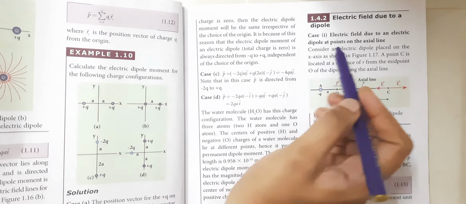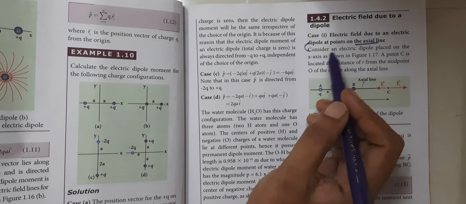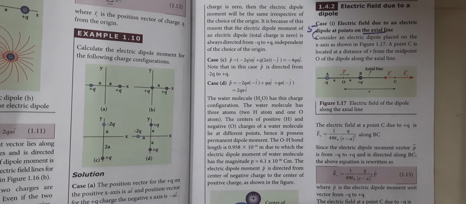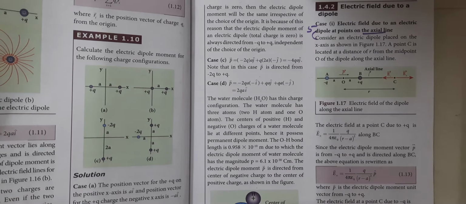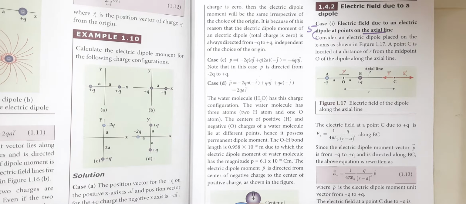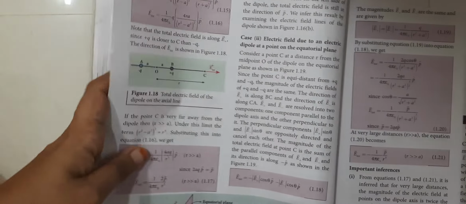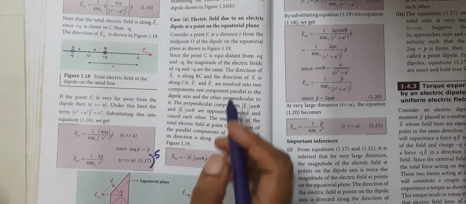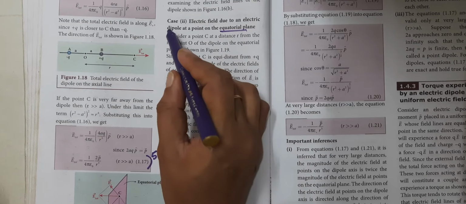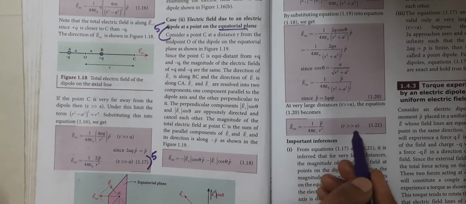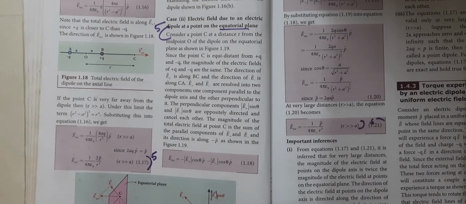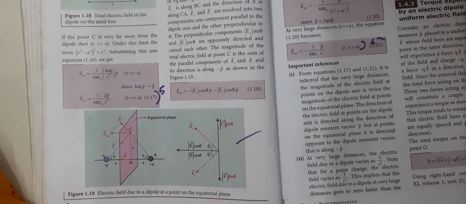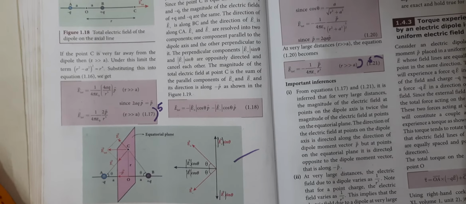So page number 23, first one axial line, that is from here to question number 5. From here, the diagram is a very, very, very important diagram. Draw carefully from here till this, 2p by r cube. Question number 5. And the equatorial plane is this one, from here, question number 5, here till this diagram. Two diagrams also you have to draw. Okay, important inferences and all are not needed.